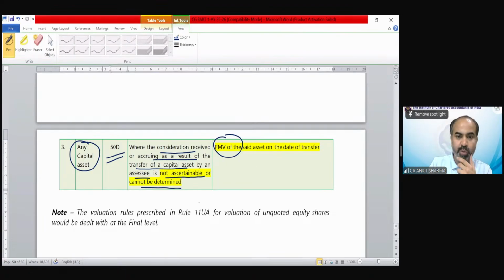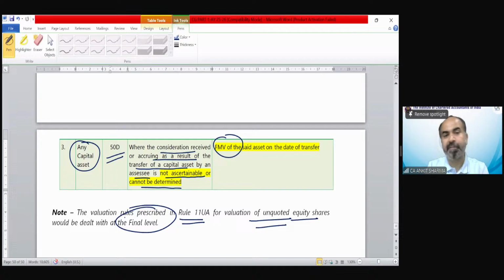The valuation rule prescribed, 11UA, for valuation of unquoted equity shares would be dealt with at the final level. So at our level, FMV for unquoted shares, unlisted shares, would be given in the question only.